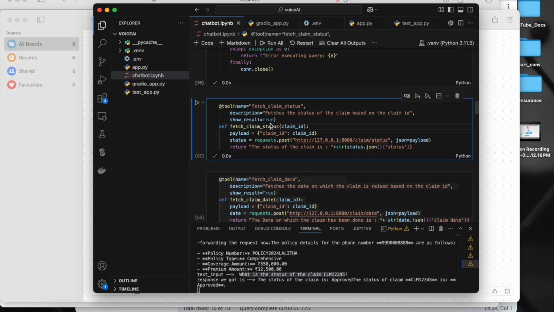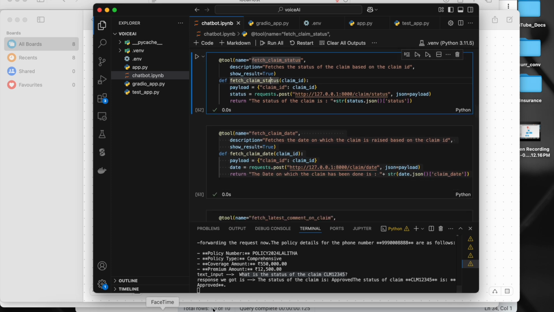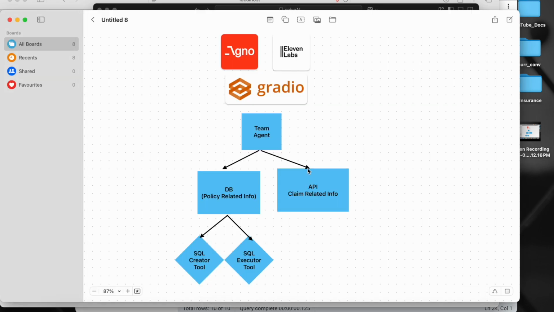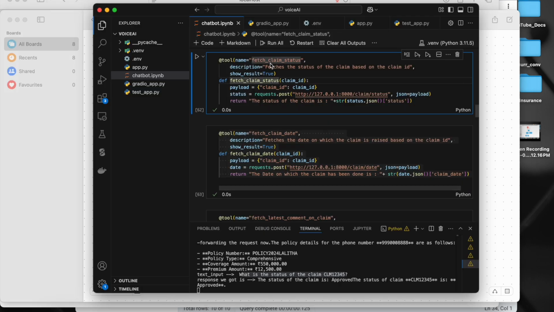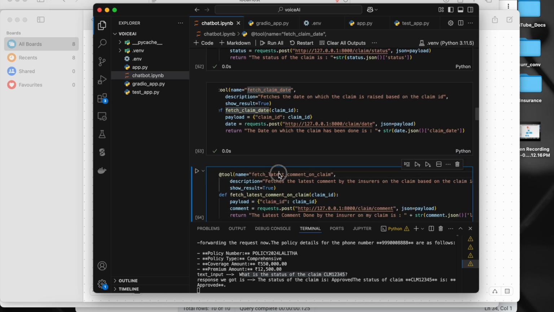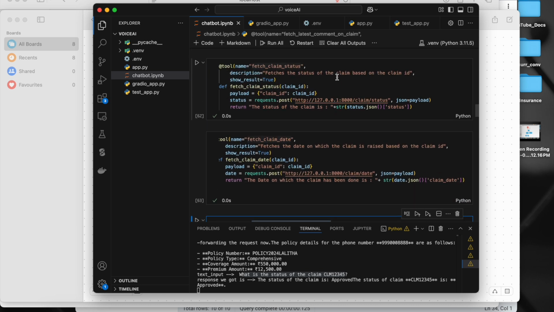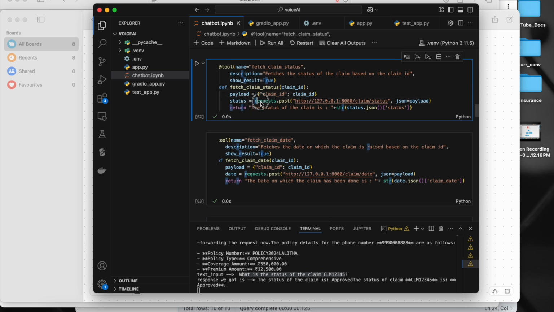Now I have three other tools for my second workflow. Here, if you see, for this claim API, to get the status of the claim, to get the claim date, to get the very latest comment on my claim by the insurer. All this I'm just using a Flask API code. If you see, I'm using request.post. I have the Flask API running in another file.